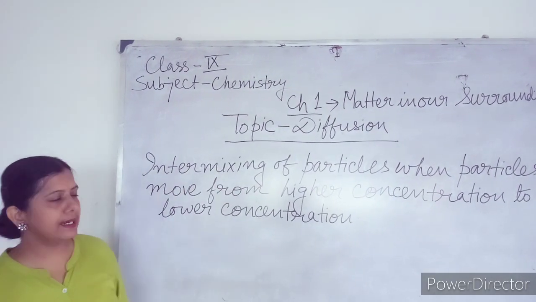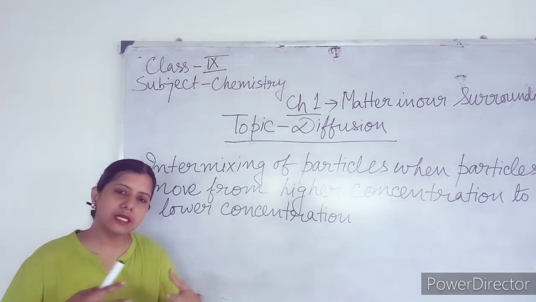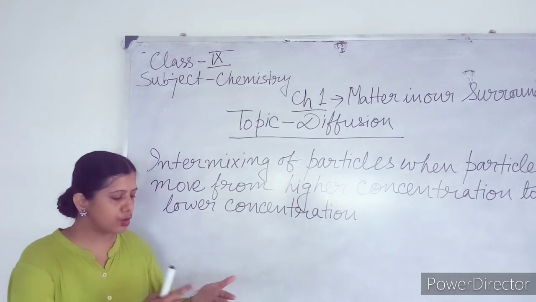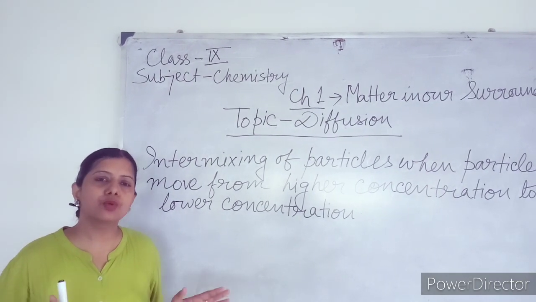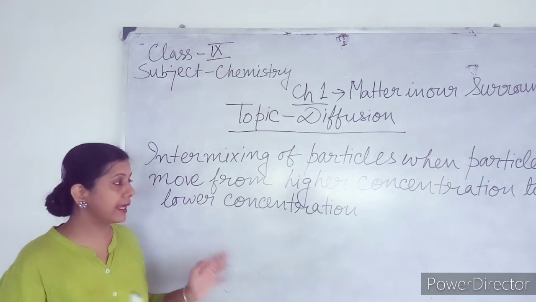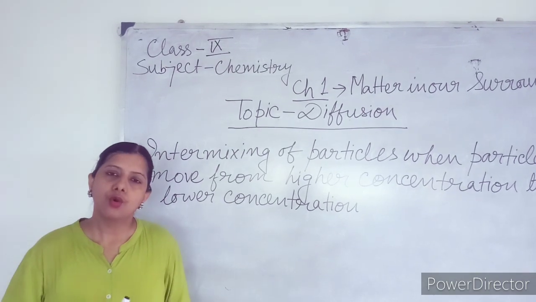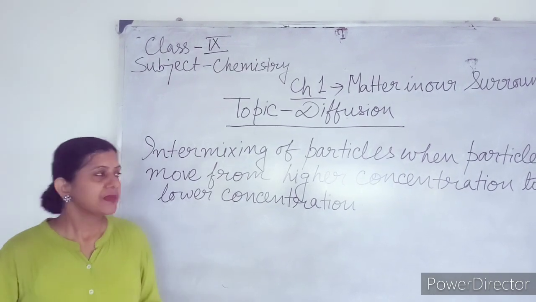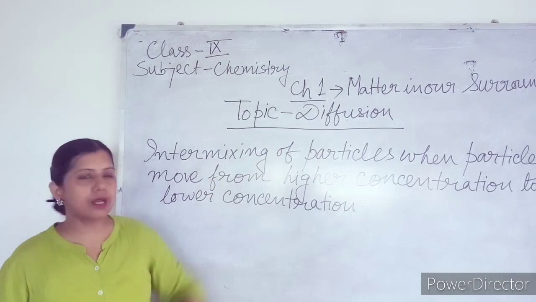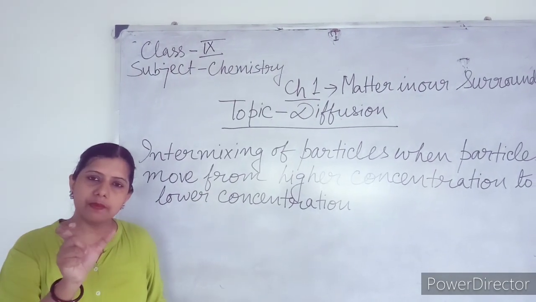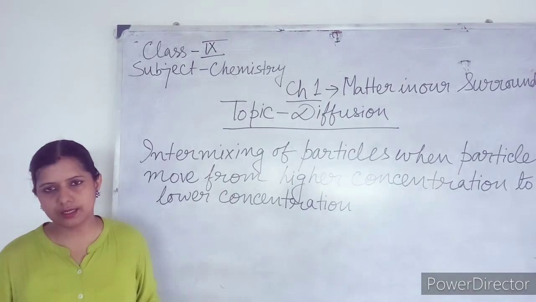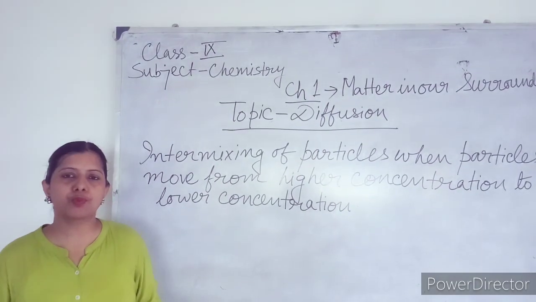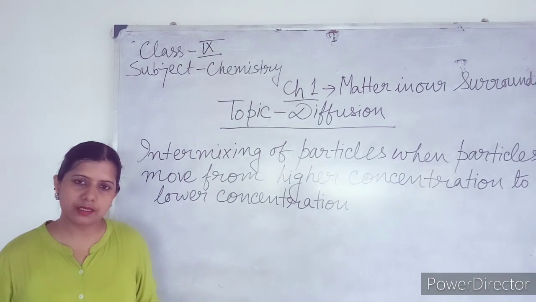In case of solids, the rate of diffusion is very slow, or in general two solids intermixing with each other, we generally do not find it. It is a very rare case, though some examples are there. What is the reason behind it? The particles of a solid can only vibrate in one position. They cannot move from one place to another. So if they can't move properly, how will they intermix?